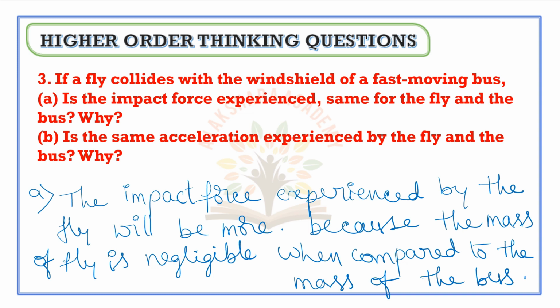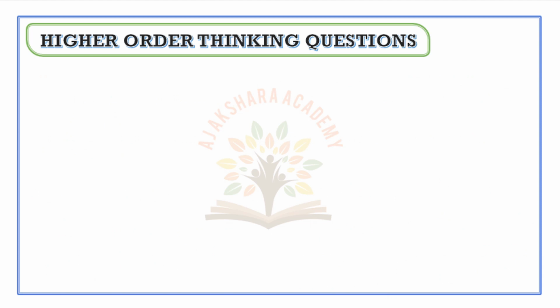Okay, next we will discuss the second one. Is the same acceleration experienced by the fly and the bus? Why? Yes. First point in this B question. Yes, the same acceleration is experienced by the fly and the bus. When the fly collides and stays on the windshield of the bus, the bus and the fly are traveling with the same speed. So hence acceleration is same. That's why we are telling that acceleration is also same.